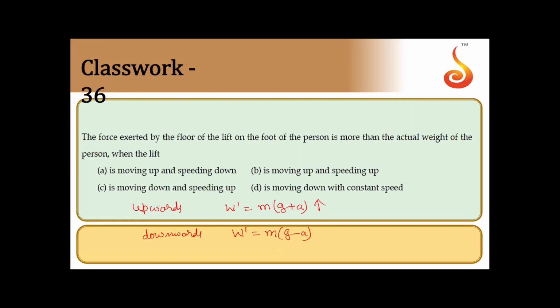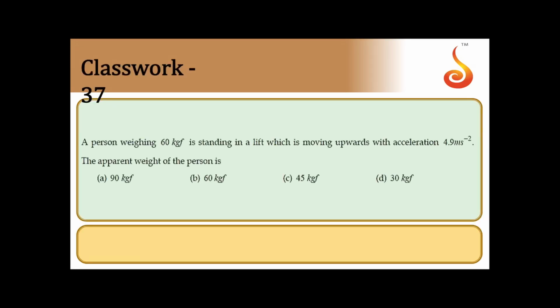So when it is moving up, weight will be more. So that means it should be moving up and speeding up. That is option B. During the downward motion, the acceleration will get subtracted. During upward motion, the acceleration gets added. So remember, during downward motion, when a and g are equal, the body feels weightlessness. So that's how you can remember this: downward motion g minus a, upward motion g plus a. Okay, we shall move on to the next one.